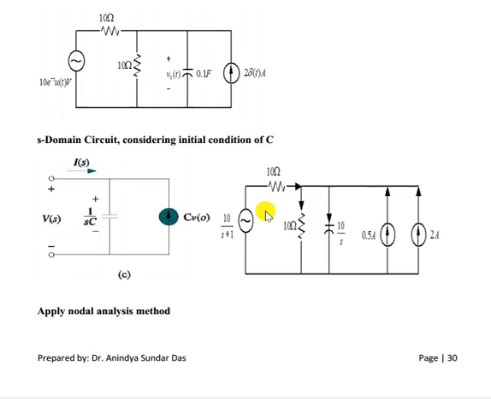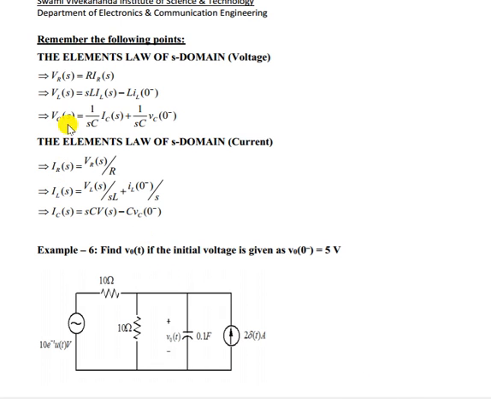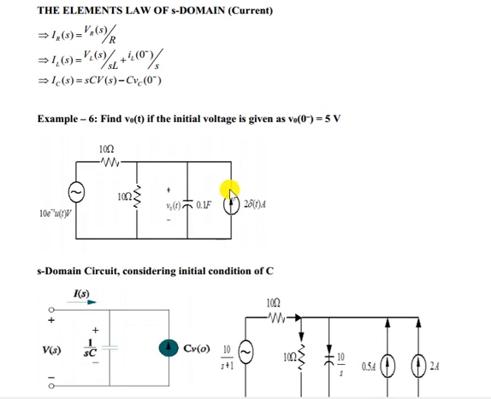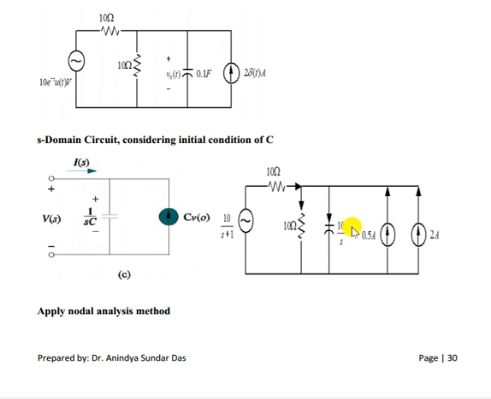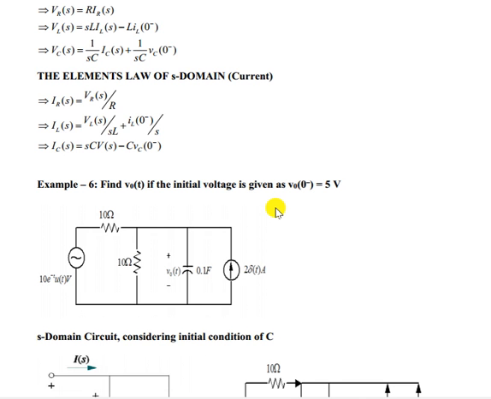So this is the point that you have to remember. If an initial value is given, according to the circuit you have to use either the voltage related formula or the current related formula. Here it is a parallel circuit, so I am using the current because we have a current source here, and that will come in parallel with that, so it will be easier. So try to practice some problems. So thank you so much.